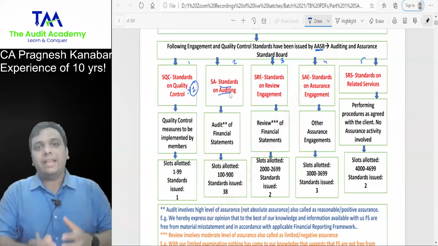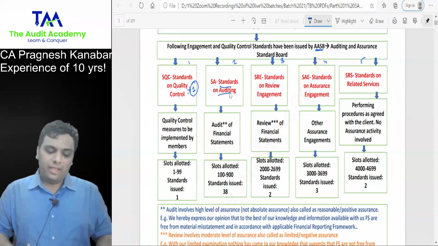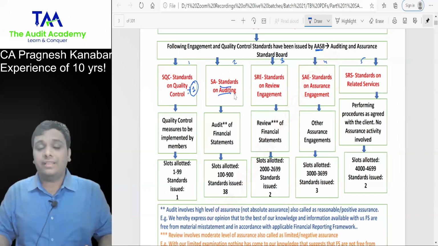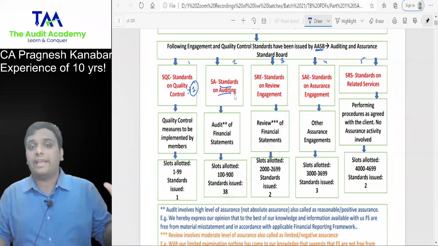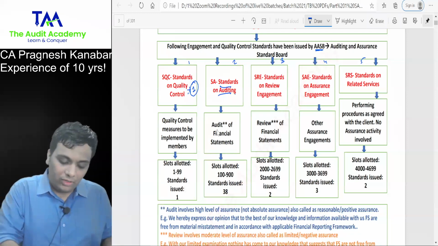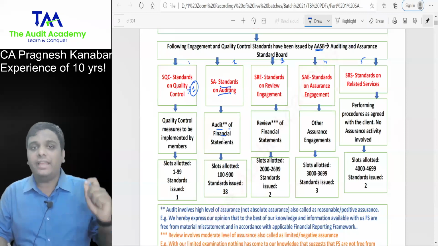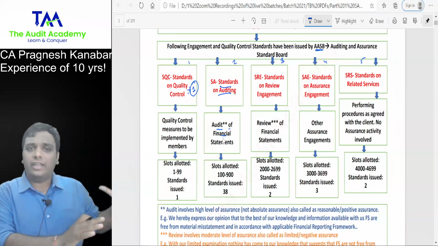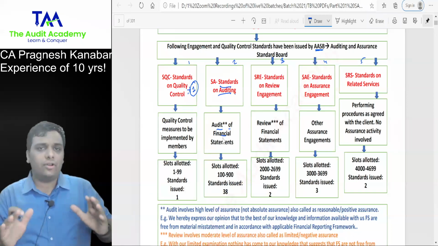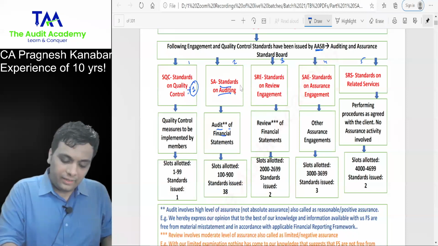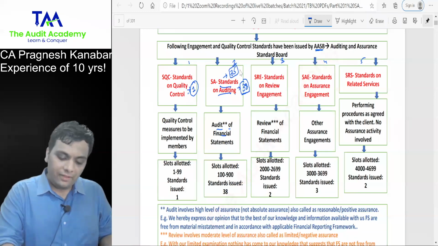Then the main category is standards on auditing. Whenever I say standards on auditing, even today some final year students think that standards on auditing are applicable to all types of audit. No, standards on auditing are only for audit of financial statements. They are not applicable for internal audit, systems audit, this audit, that audit. No, it is purely for audit of financial statements. In total, there are 38 of them, but you have 35 in your syllabus.